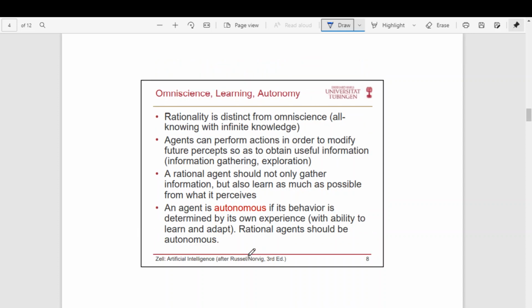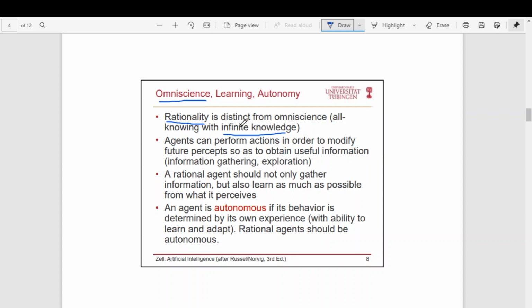There are certain other things which we should know: omniscience, learning and autonomy. Rationality is not omniscience. Omniscience means knowing everything. We are not saying that the agent should know everything. Given the information, it should do the best thing. That is what is called rational. So rationality is distinct from omniscience. Omniscience is all knowing with infinite knowledge. We are not trying to create an agent with infinite knowledge. With the limited knowledge, it should do the best thing. That is what is called rationality.